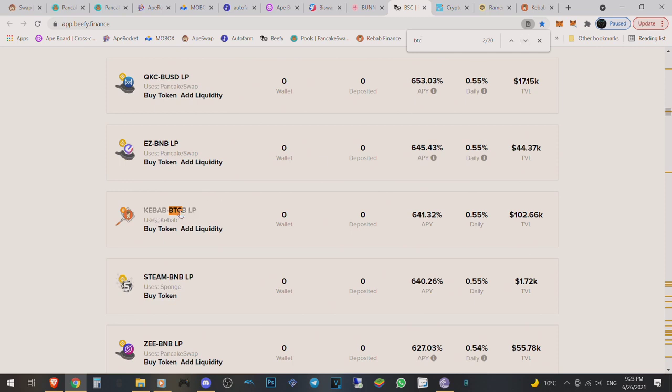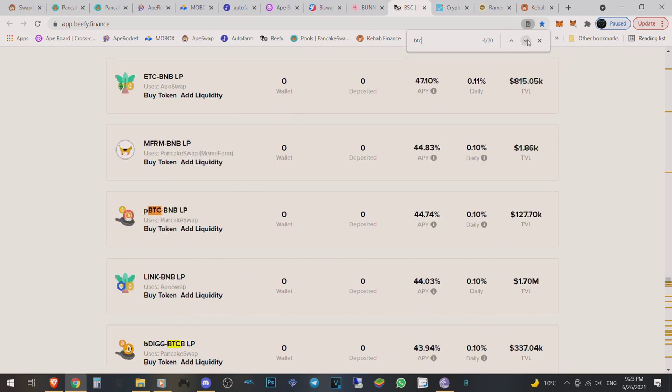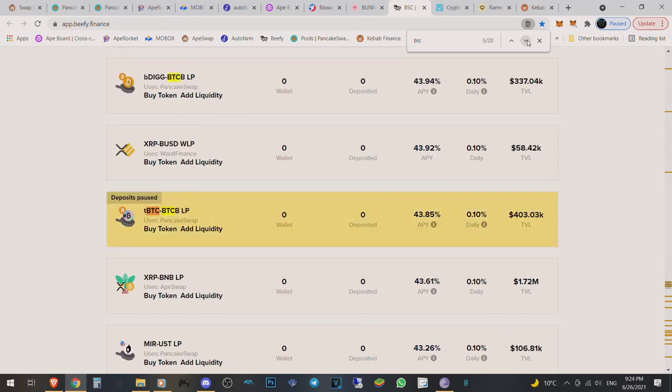This is Kebab Bitcoin. This is something that is high risk because Kebab is a very small token versus Bitcoin, so it's not the greatest place to be. BTC, ST, BNB, this is also not something we'd like to be on. This also, PBTC, I don't know, I've never even heard of that. Then we get Big, that is also not something we've heard of.